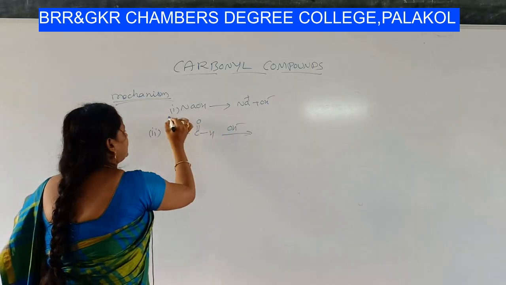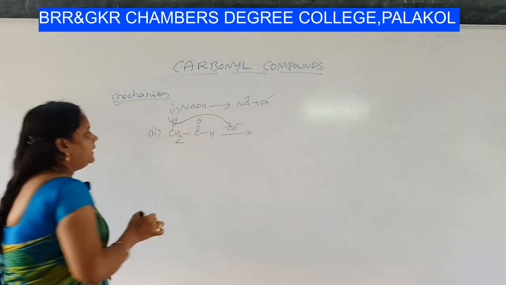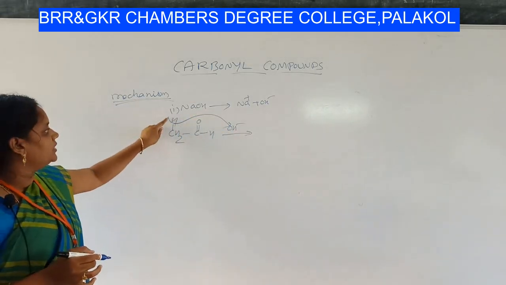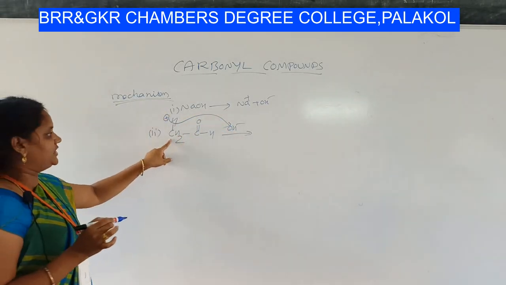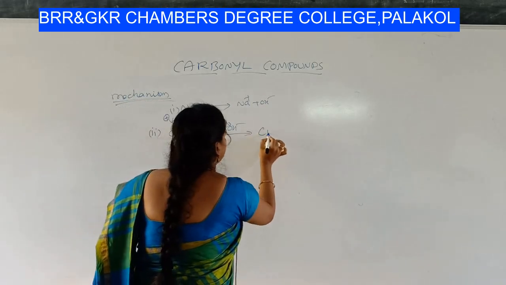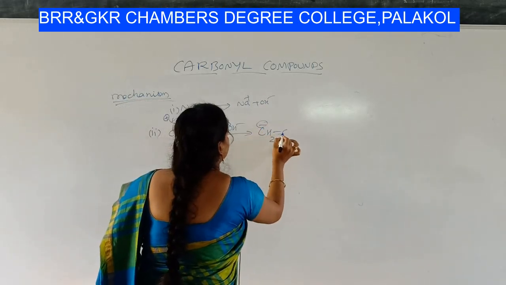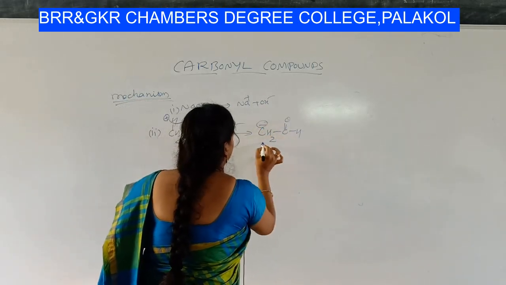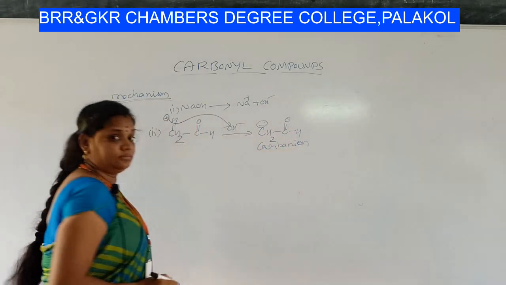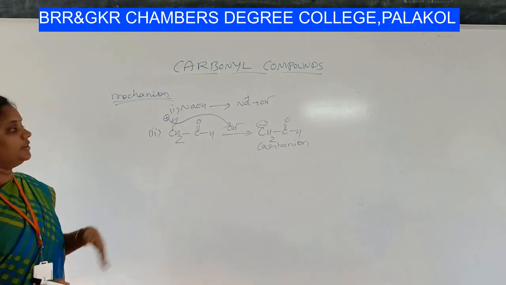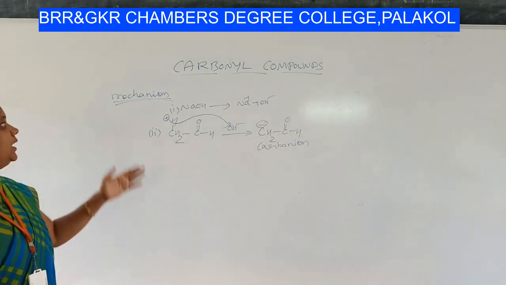The OH minus takes away the proton, so H plus will be left, and carbon will get negative charge. So CH2 minus C double bond OH. Carbanion is formed. This is the first step of your mechanism.